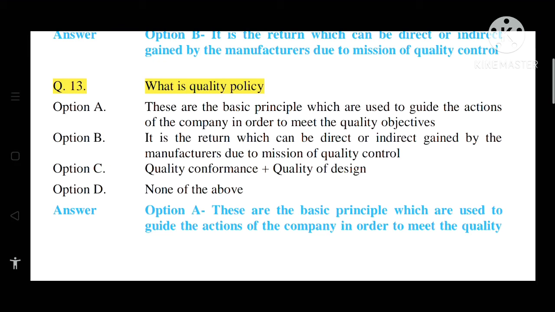Option B, it is the return which can be direct or indirect gain by the manufacturer due to mission of quality control. Option C, quality conformance plus quality design. Option D, none of the above. So the correct answer is for quality policy, that is option A. These are the basic principles which are used to guide the action of the company in order to meet the quality objectives.